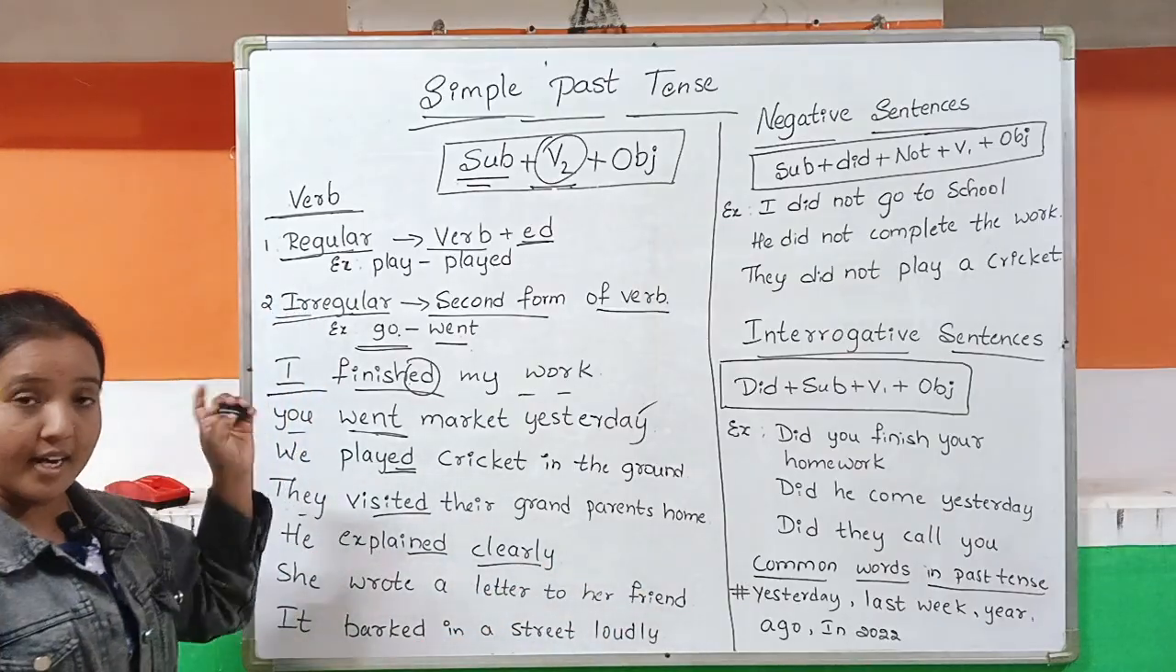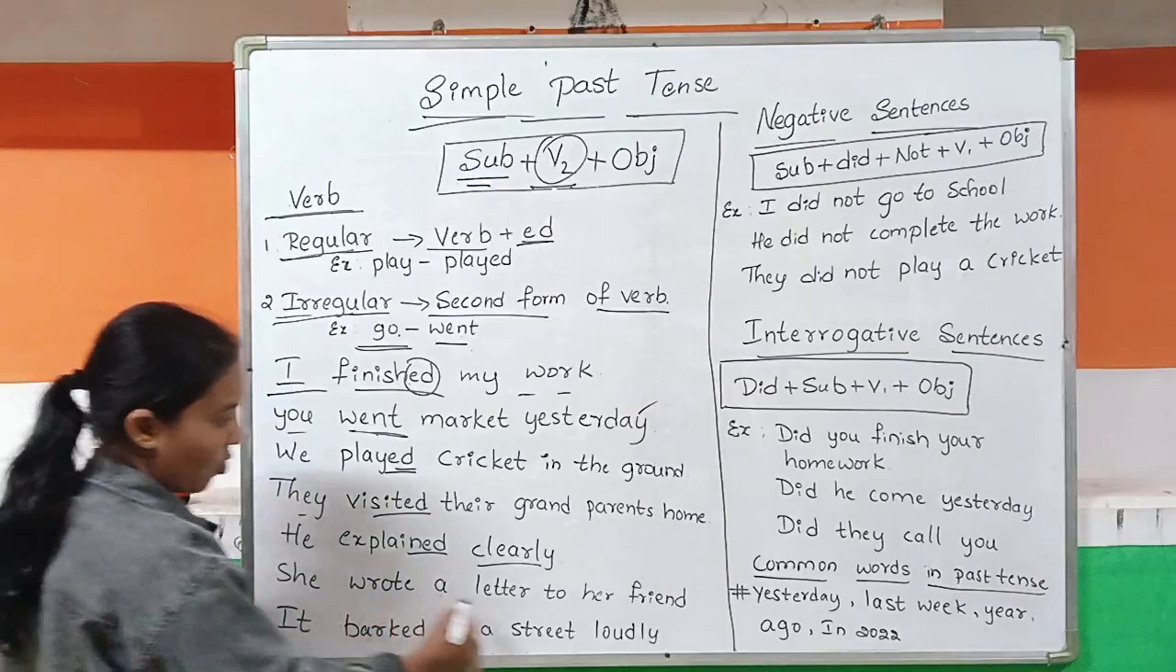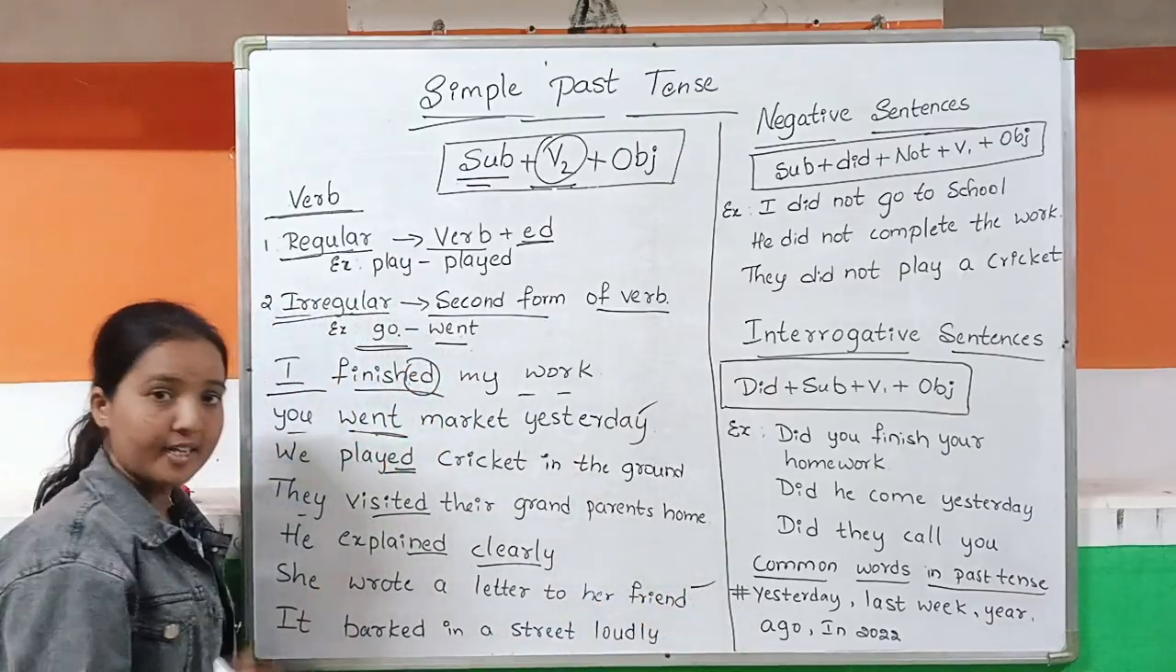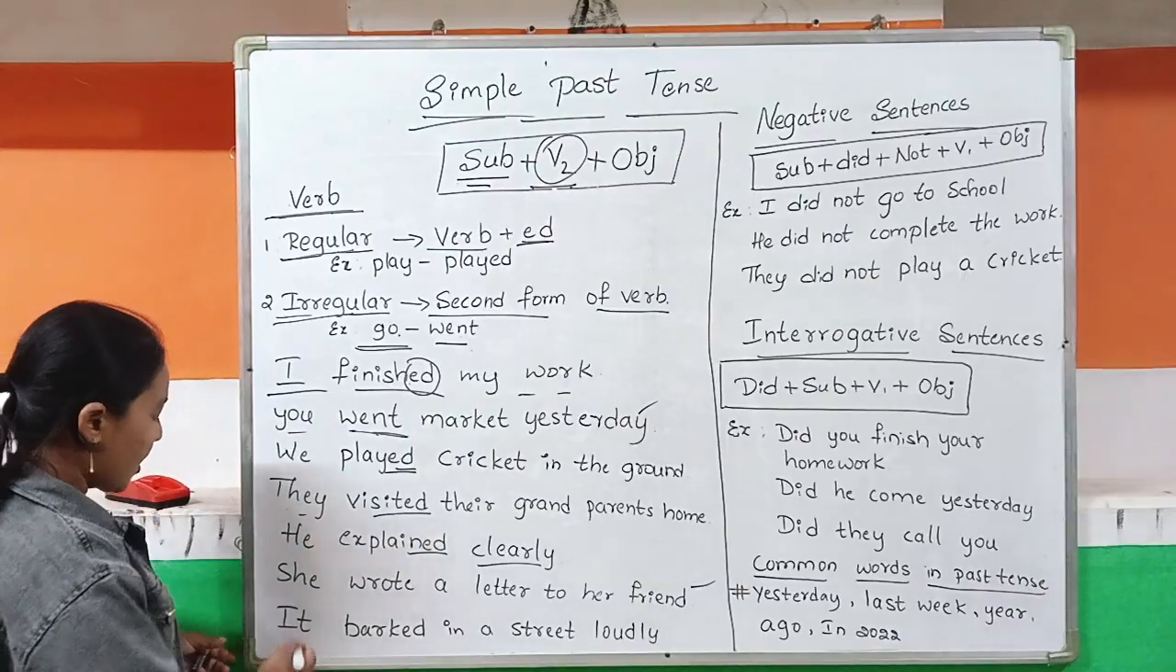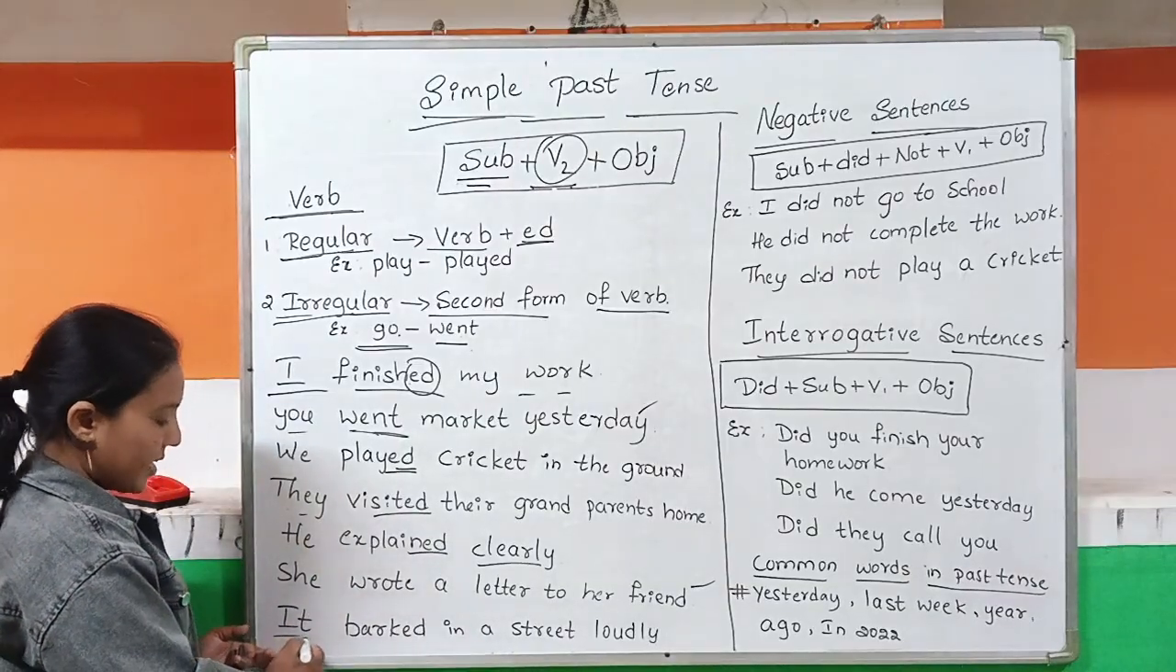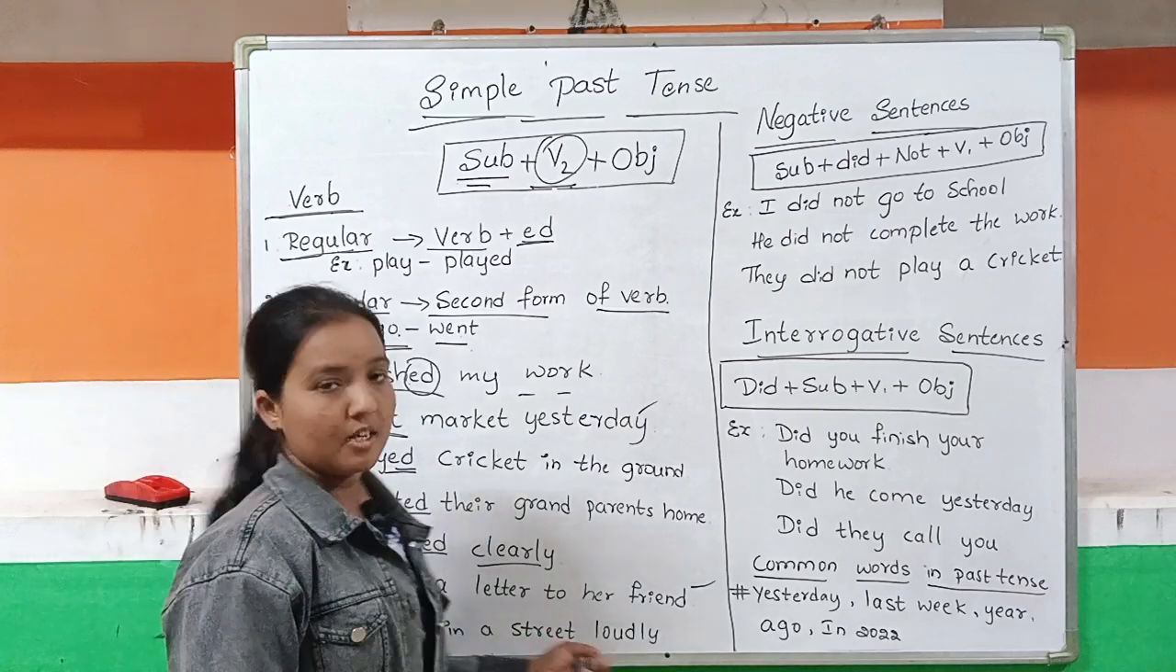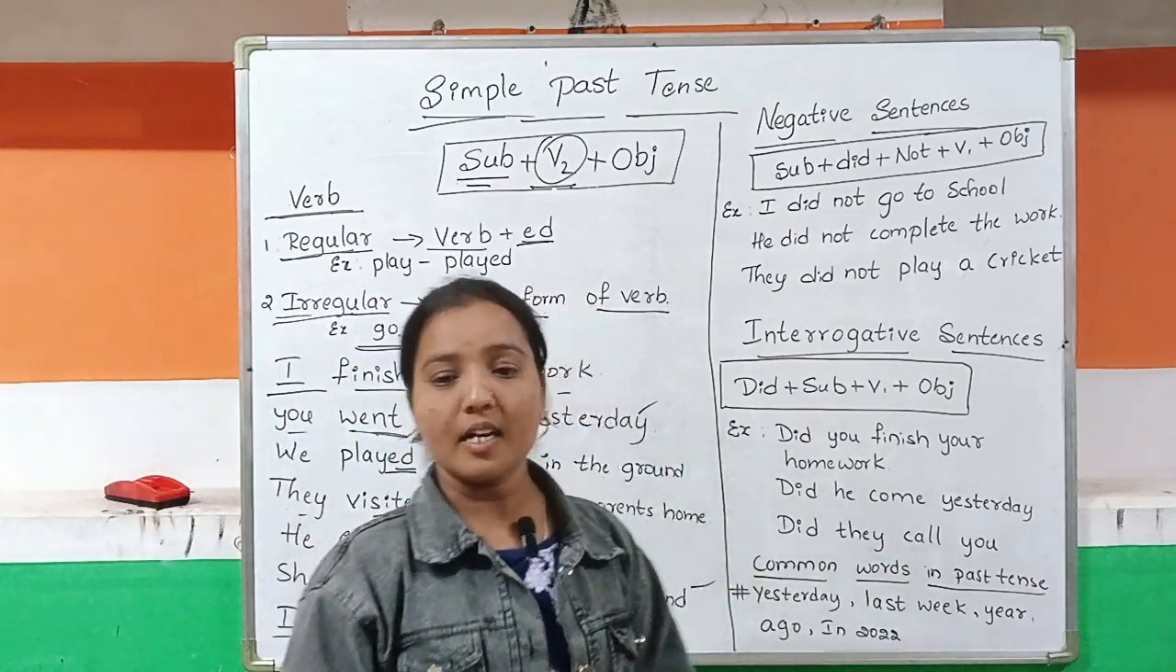Okay, she wrote. Already, it is not a regular verb. It is an irregular verb because write, wrote, written. So we can have a different form. And it barked in the street loudly. Okay, it barked in the street.